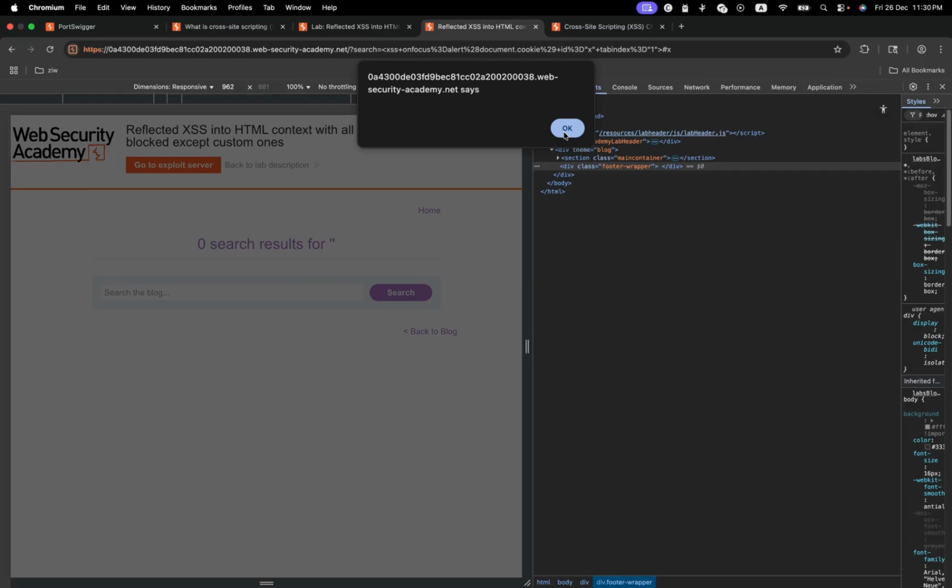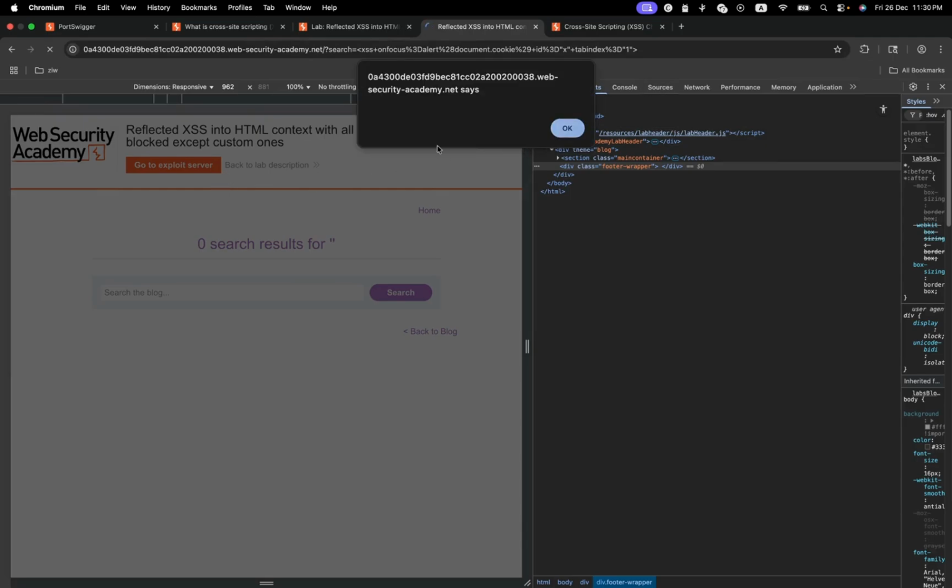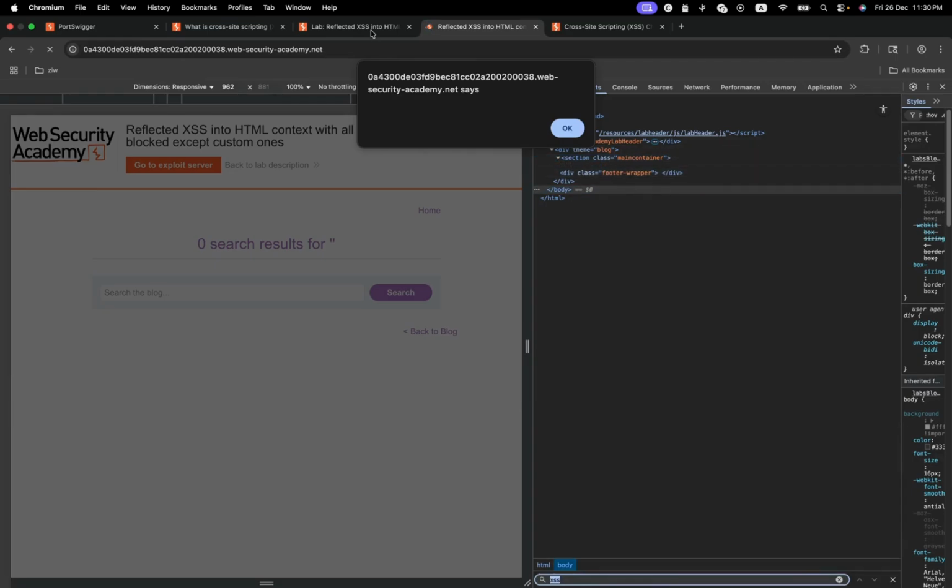So what we can do, we can delete this one. We go to our exploit server. What can I do? I can delete that. It's pretty messed up. Let me see what I can do.